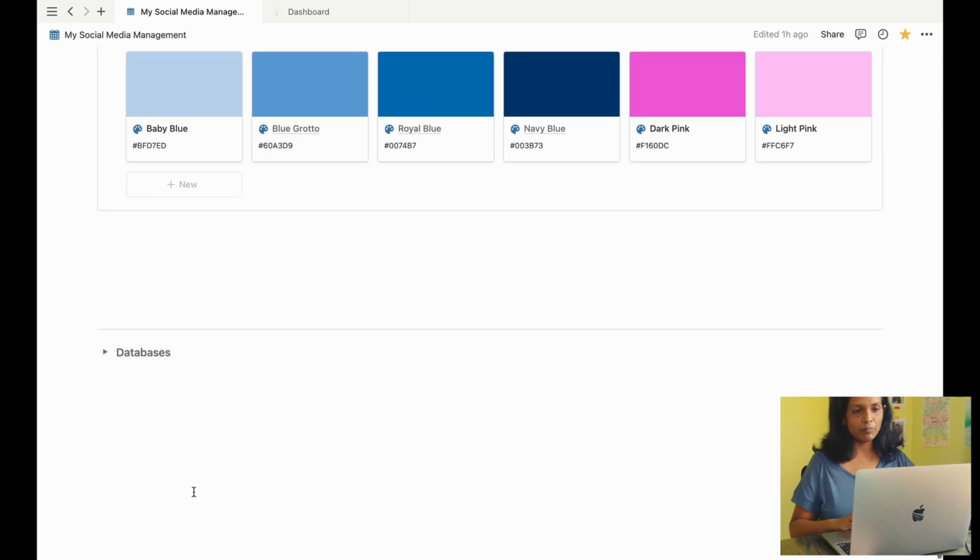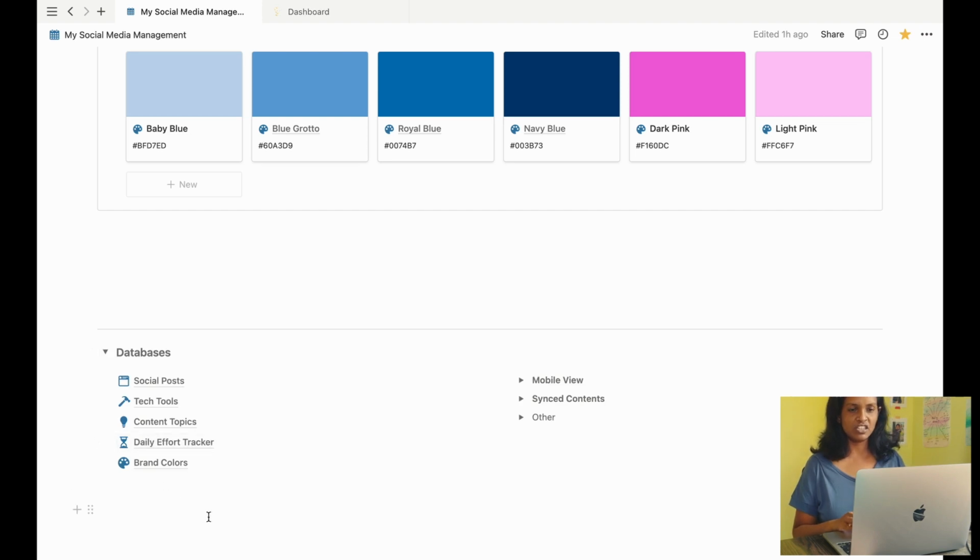At the very bottom, I keep all the databases and the master sync pages or any master pages to keep them safe from being accidentally deleted. It's better to organize them all in one place.